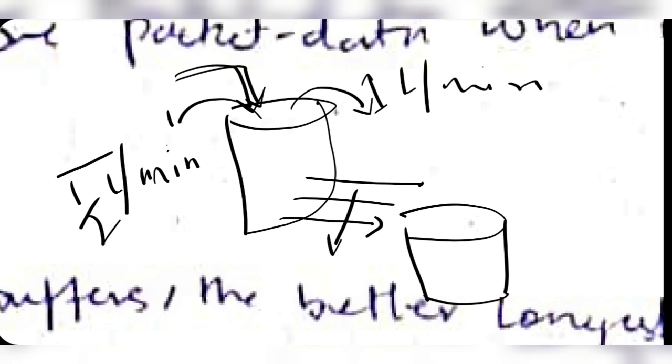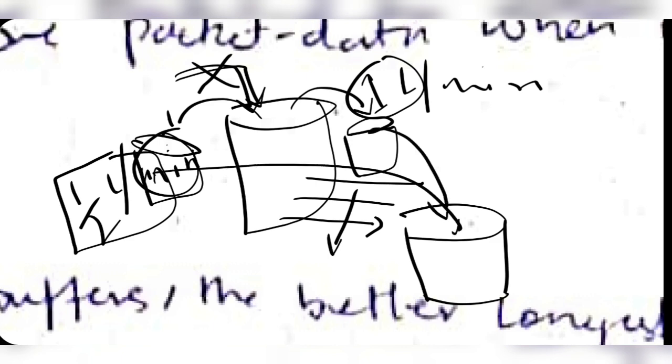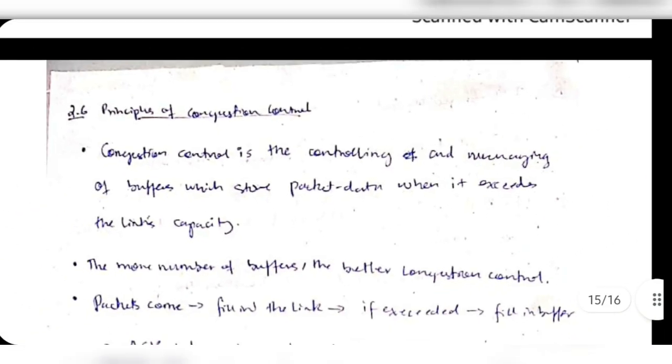To avoid that, we can either reduce this speed from 1 liter to half a liter, or we can use buckets or jugs to store the water here, which is getting lost. Then after some point of time, when the data is transferred completely, we can use this water to store in the destination bucket. Okay, that's the same thing about congestion control.